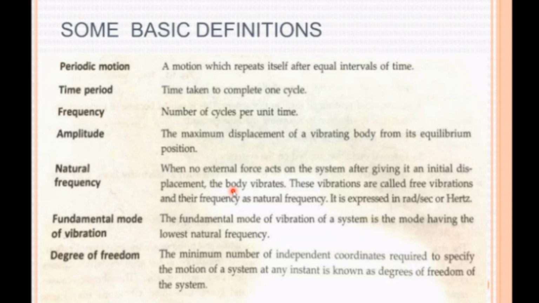Then frequency. What is meant by frequency? During the vibration of the particle, the number of cycles per unit time, or we can say the number of cycles per second, is known as frequency. The unit of frequency is hertz. Then amplitude. During the vibration, the maximum displacement of the vibrating body from its equilibrium position is known as amplitude. The amplitude may be decreasing or increasing, but the maximum displacement of the vibrating body is known as amplitude.